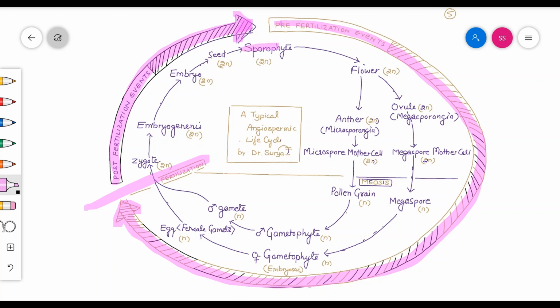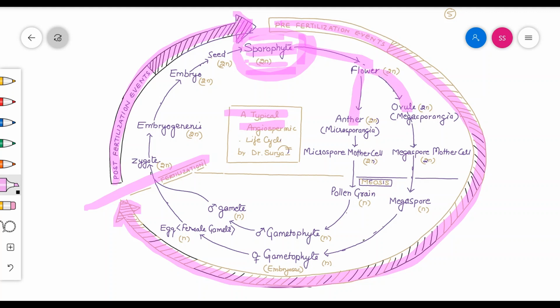This is sporophyte. A typical plant body of an angiosperm can be termed as sporophyte, which you can see around you. Almost all of these plants are angiospermic plants, and these are sporophytes. Sporophyte produces flowers, which produce anther and ovule.